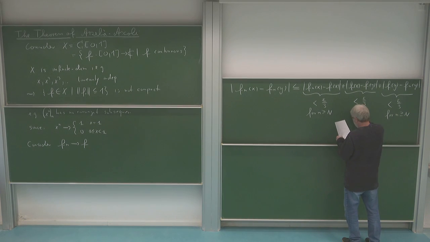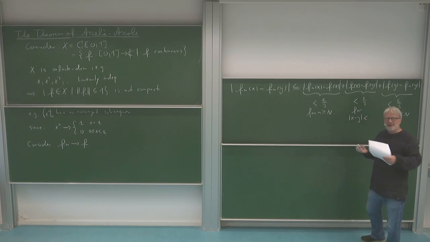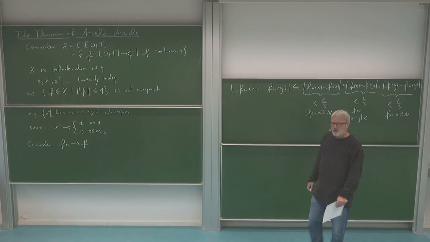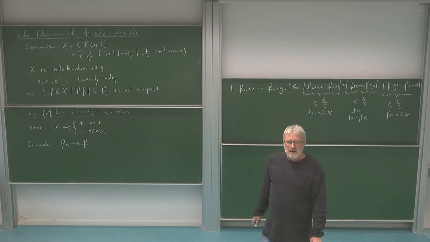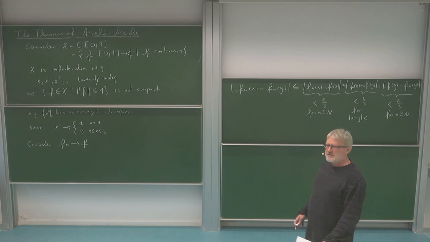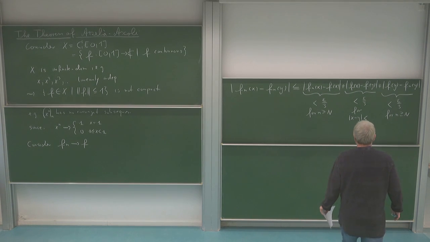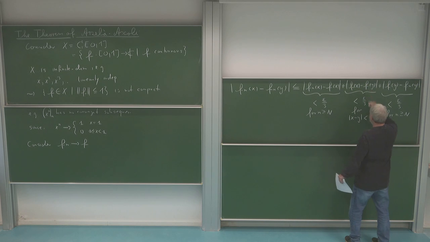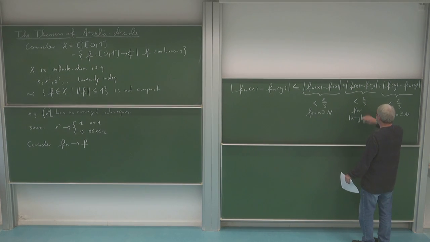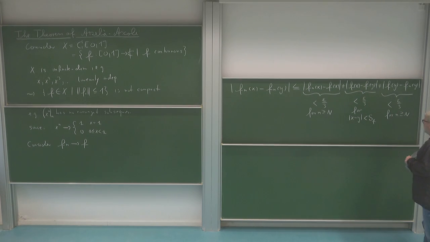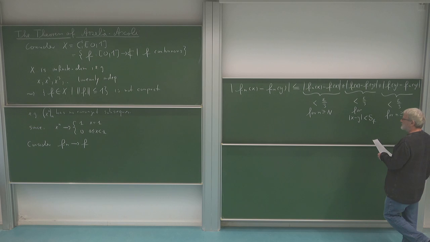So if I make the distance between x and y smaller than a delta, that's the definition of continuity: for any epsilon, I find a delta such that if the arguments are closer than delta, then the values of the functions are closer than epsilon. So the continuity of f tells me that if I want epsilon over 3, there is a delta which I call delta f, because it depends on this function f. It's the continuity of this function.